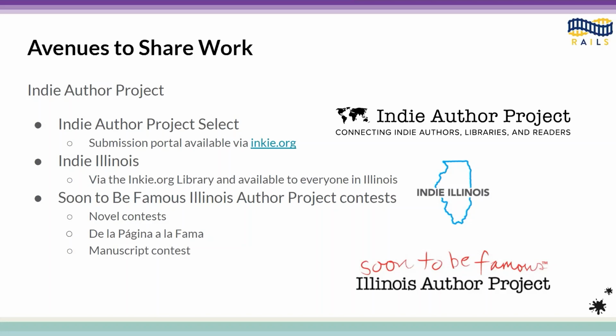To get your ebook into the Indie Author Project Select collection, you need to submit it via the Indie Author Project for consideration, and you do that through a portal on Inkie.org, which I'm going to show you in just a minute. That submission portal also grants your book admission into the Indie Illinois ebook collection. So Indie Illinois is a collection of independently and self-published ebooks that are just by Illinois authors. These are available to read via the Inkie.org library, which I'm going to show you in a minute as well. And they are available to everyone in Illinois. And again, it's the same portal, the same submission process whether you're submitting to Indie Illinois or Indie Author Project Select.